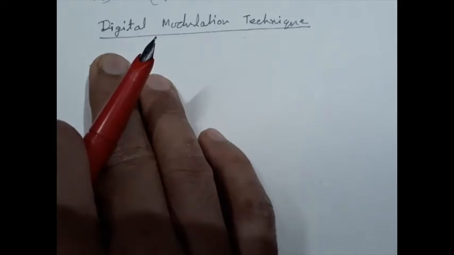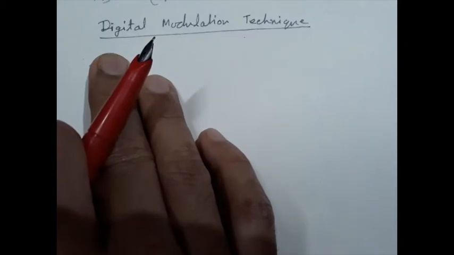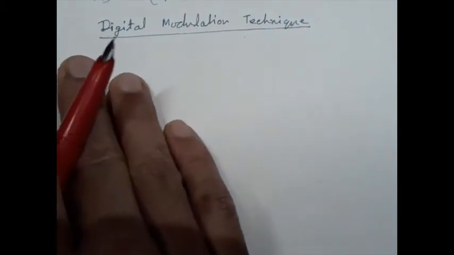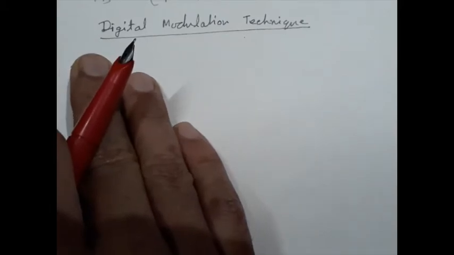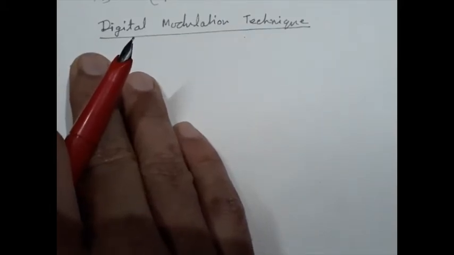That means it has two states. But for digital modulation, we can have M-ary modulation. We will discuss it later on, along with certain advantages of M-ary modulation. But for the time being, we will try to understand the binary digital modulation technique.